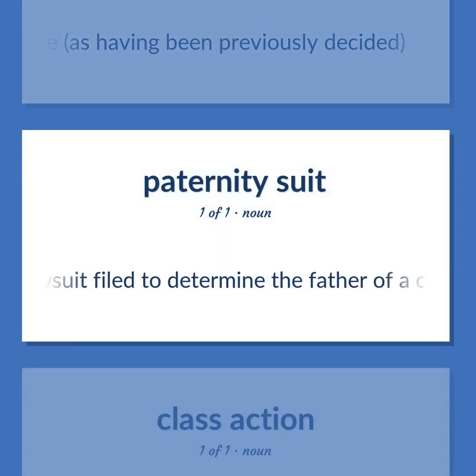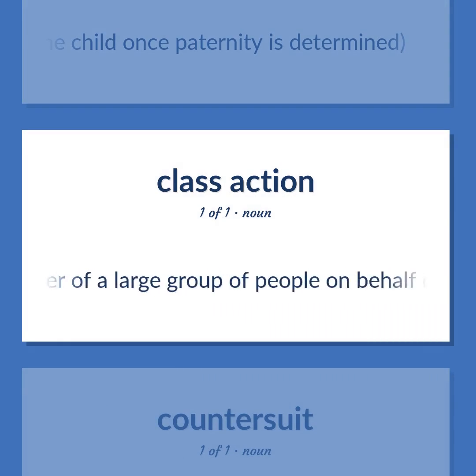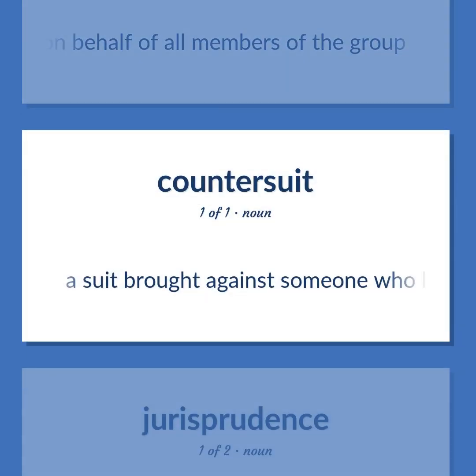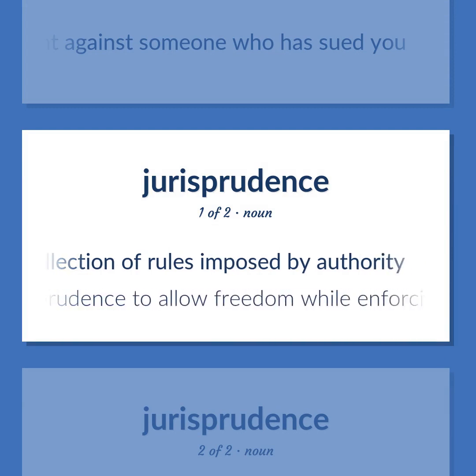A lawsuit filed to determine the father of a child born out of wedlock, and to provide for the support of the child once paternity is determined. A lawsuit brought by a representative member of a large group of people on behalf of all members of the group. A suit brought against someone who has sued you. The collection of rules imposed by authority. The great problem for jurisprudence is to allow freedom while enforcing order.